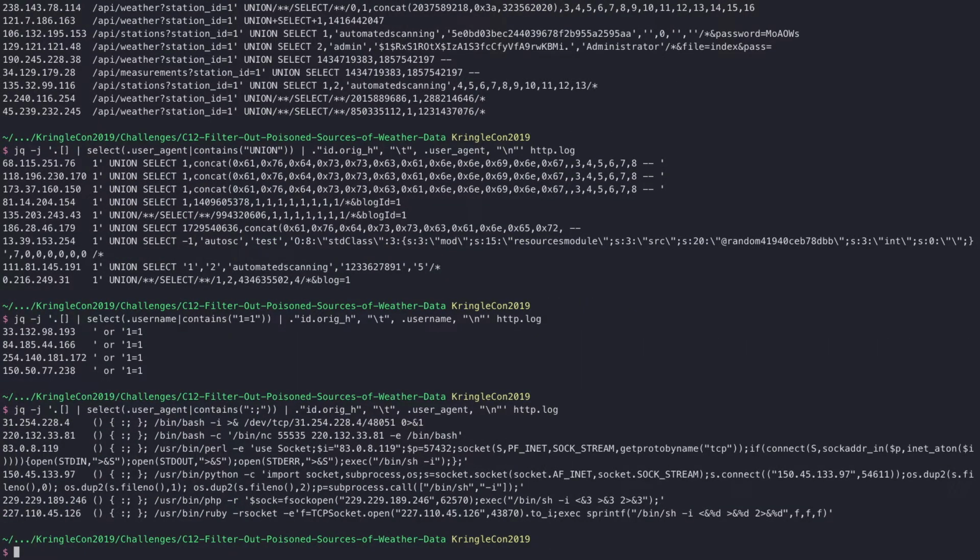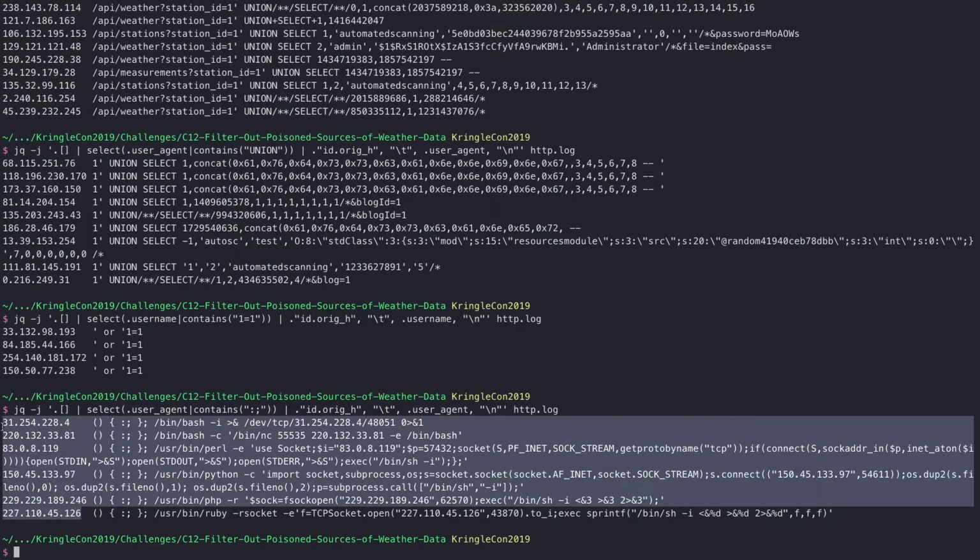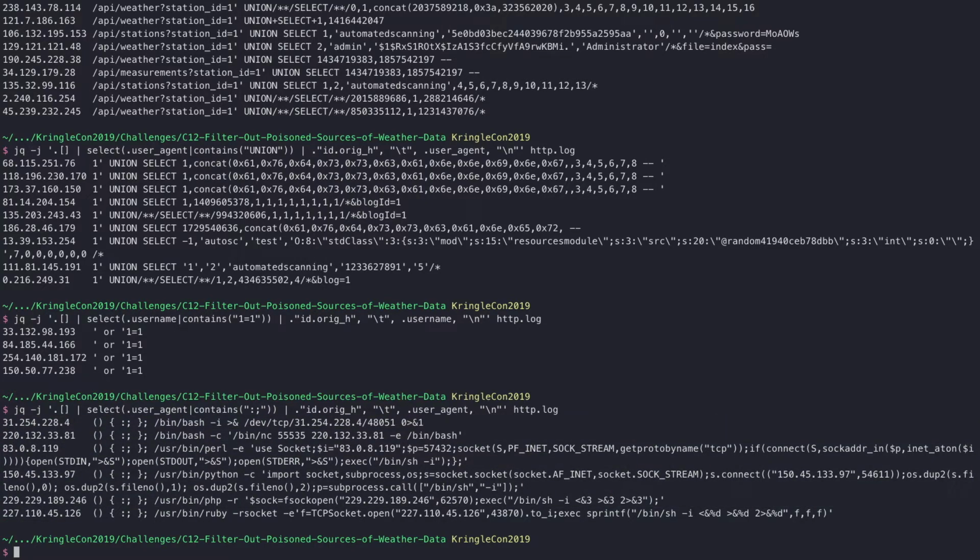We can do the same thing for URI obviously, but that's not going to work. In the user agent it actually worked. So this is the typical Shellshock string, and then after that you have whatever it wants to execute. In this case it's a bash shell script, and this is going to be opening up a connection back to a particular IP address. So all of these are definitely bad, so those are IP addresses that we want to add to the list of things to track.